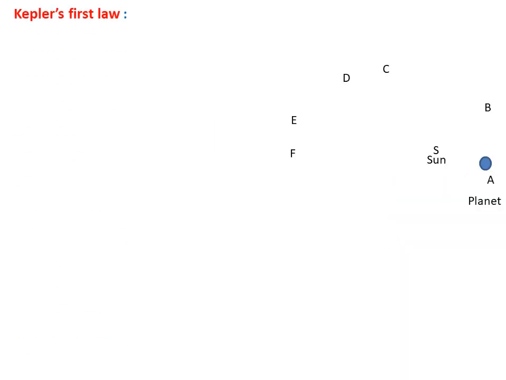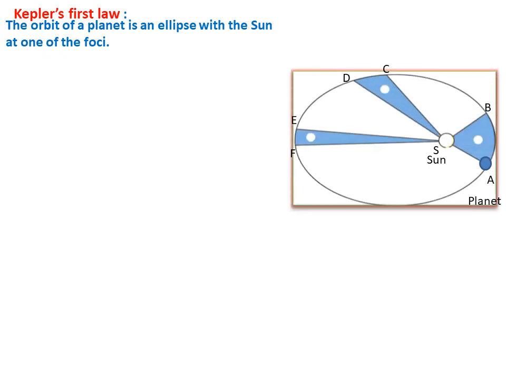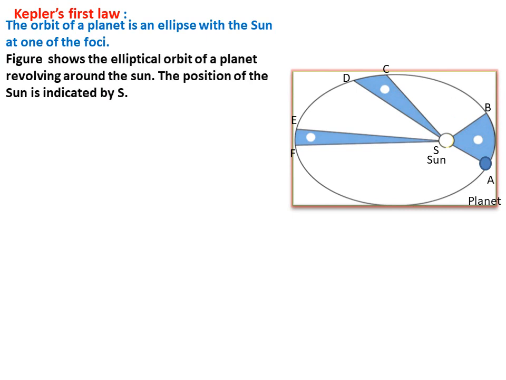Now we are going to study Kepler's laws. Kepler's first law: the orbit of a planet is an ellipse with the sun at one of the foci. The figure shows the elliptical orbit of a planet revolving around the sun. The position of the sun is indicated by S.